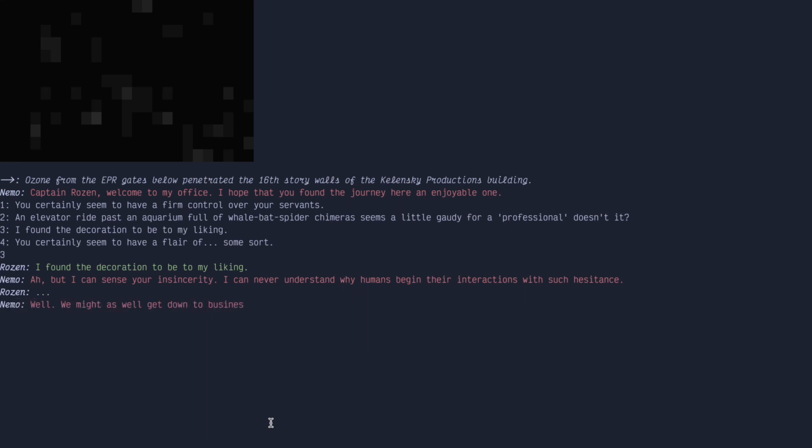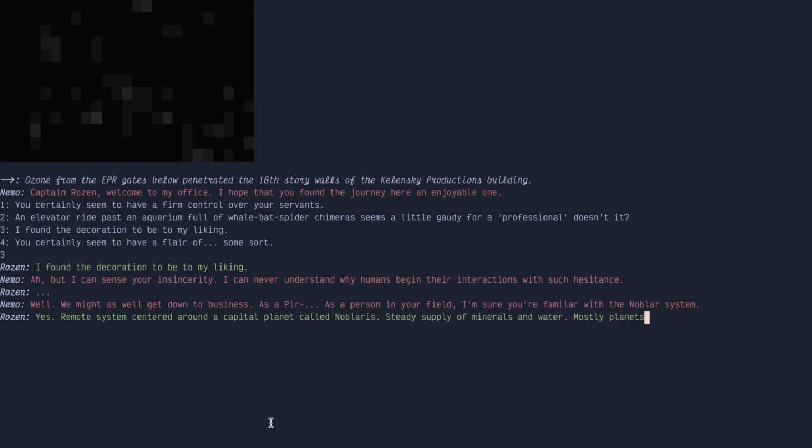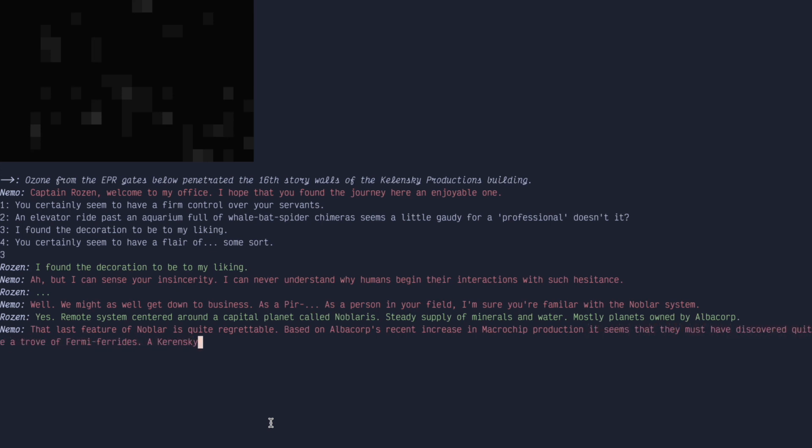Well, we might as well get down to business. As a person in your field, I'm sure you're familiar with the Noblar system. Yes, a remote system centered around a capital planet called Noblaris, with a steady supply of minerals and water, mostly planets owned by Albacorp. That last feature of Noblar is quite regrettable. Based on Albacorp's recent increase in macrochip production, it seems that they must have discovered quite a trove of Fermi-Ferrites.